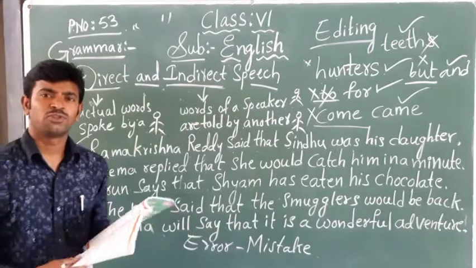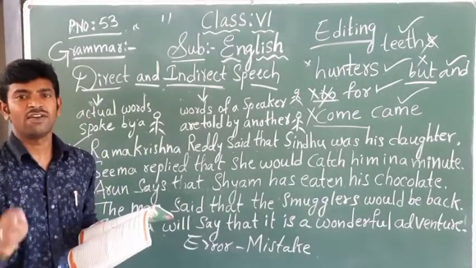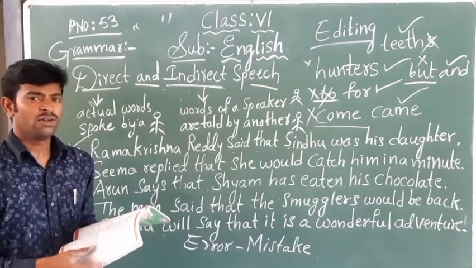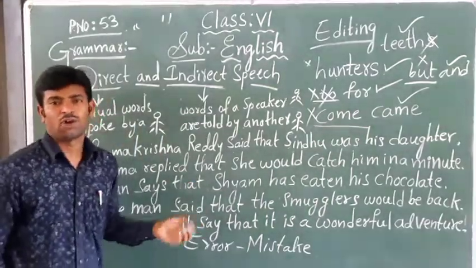And children, daily you should write the 4 rule handwriting notes, 1 page. Okay, so with this I am ending my class. Next class we will see another topic. Thank you.